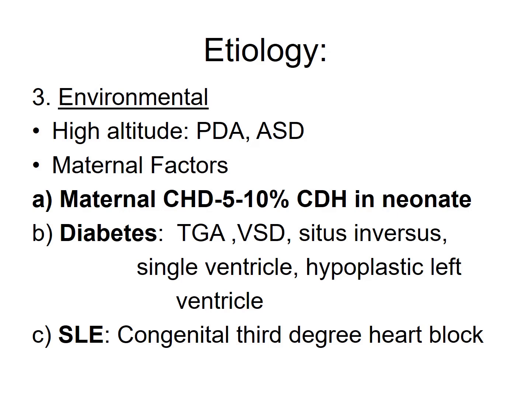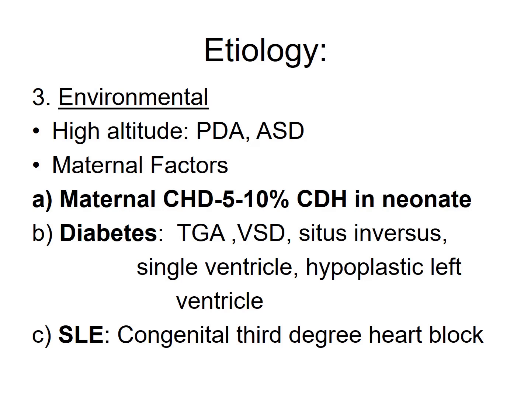And maternal factors, this is one of the big environmental factors where many maternal conditions are associated with congenital heart disease. Number 1, if the mother has a congenital heart disease, the chance of the baby having congenital heart disease is 5 to 10%. Number 2, if the mother has diabetes during the gestation period, the baby might be born with congenital heart diseases like TGA, that is transposition of great arteries, ventricular septal defect, situs inversus, single ventricle, hypoplastic left ventricle.